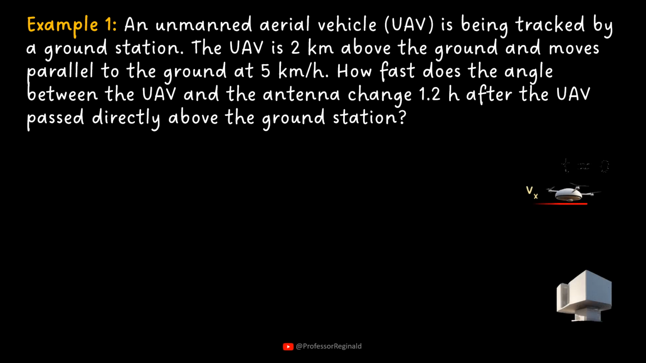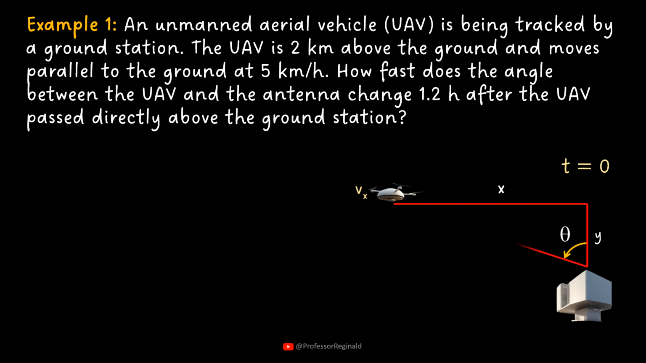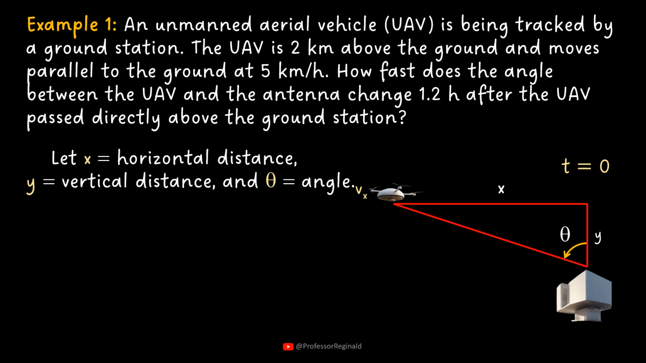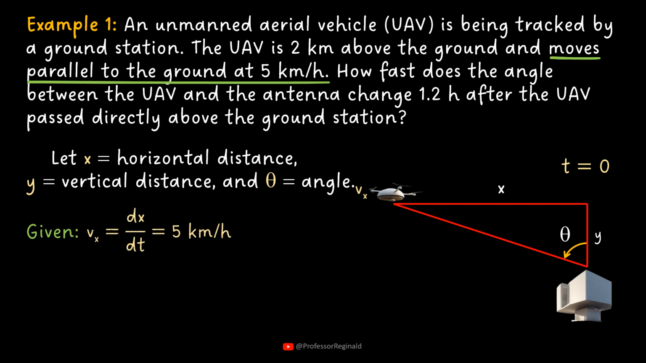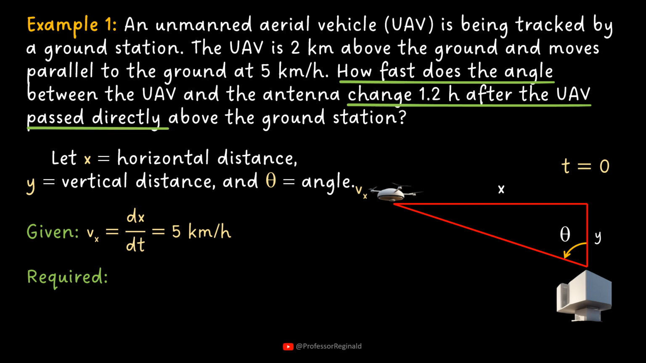Let x be the horizontal distance between the vehicle and the station, y be the vertical distance between the vehicle and the station, and choose theta as the angle between the vertical distance and the direct distance. The given quantity is the speed or the rate of change of distance traveled by the vehicle. The required quantity is the rate of change of angle when time is 1.2 hours after passing the station.